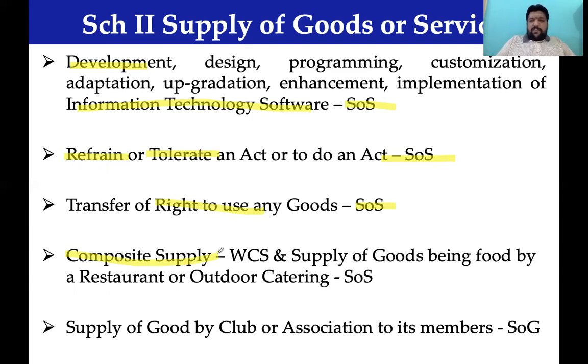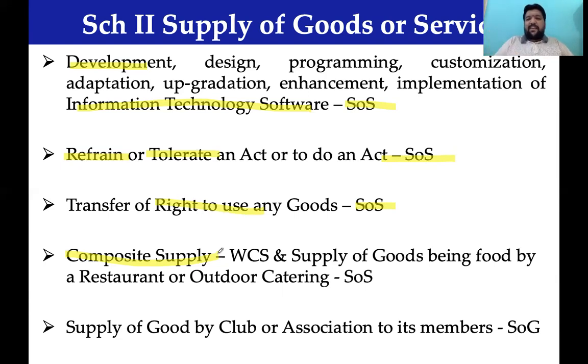What do we mean by a composite supply? Immediately we will take it up once this discussion is over. In case of composite supply, we have two broader composite supplies. One is a works contract. Another one is a supply of goods being food by a restaurant or an outdoor camp.